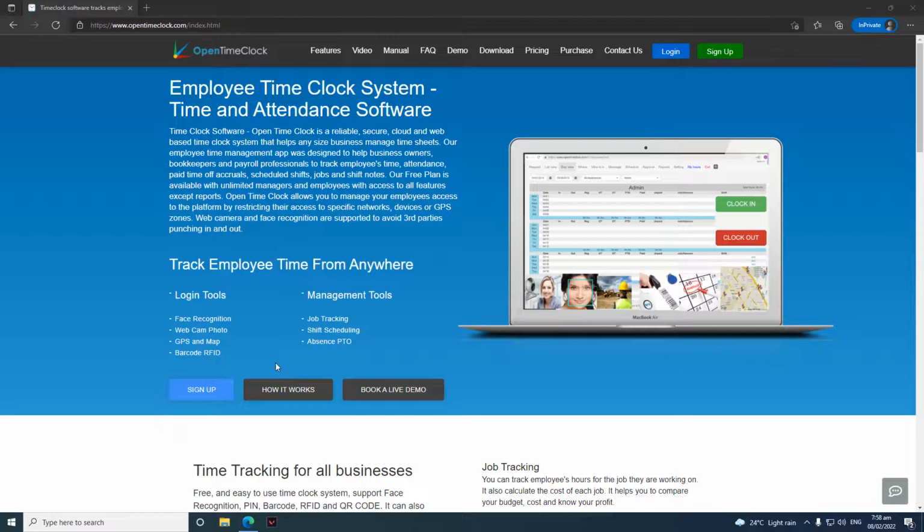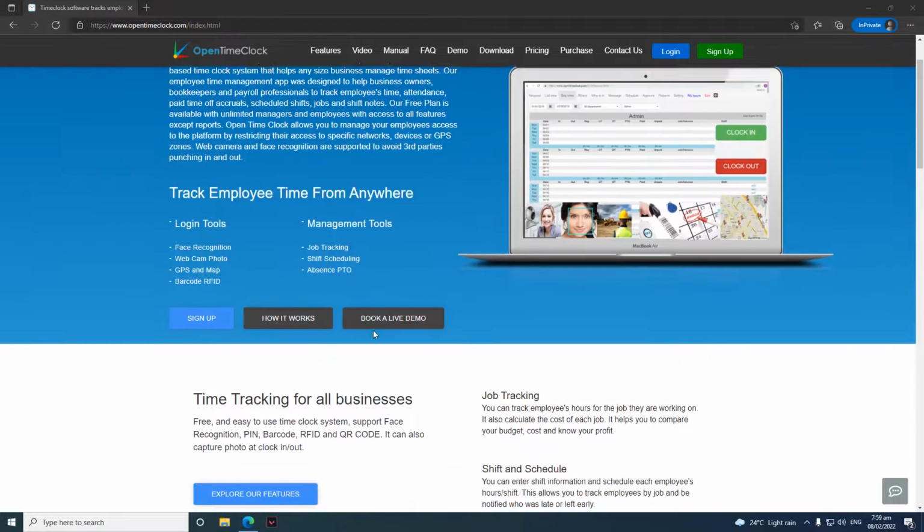Welcome to Open Time Clock, your reliable, secure, cloud and web-based time clock system that helps any size of business manage timesheets. Using our software, you can easily keep track of the time your employees, students, or volunteers have done their work. When you access our website, the first page you will see is the overview page, wherein you can see a summary of what our product offers.